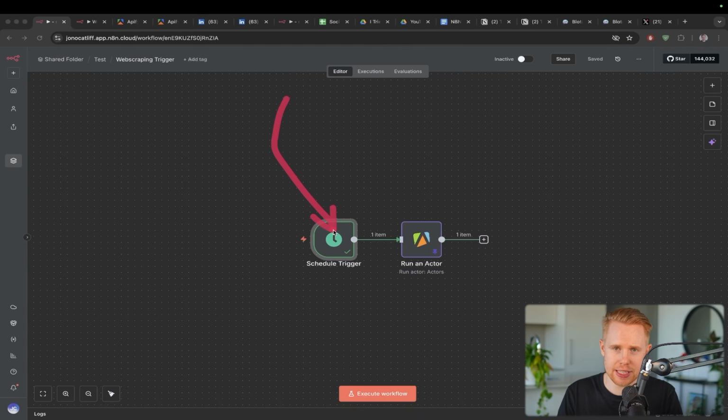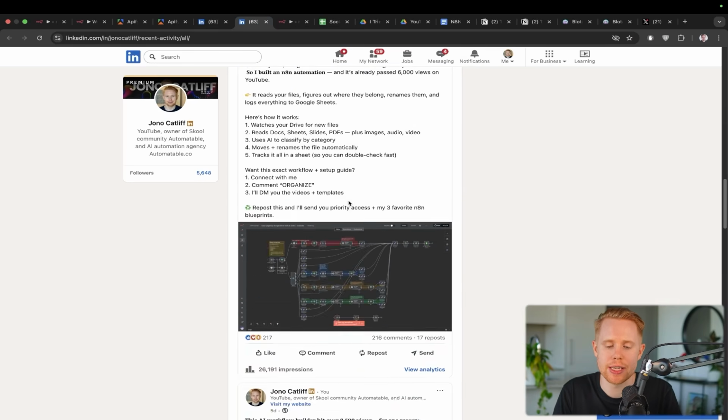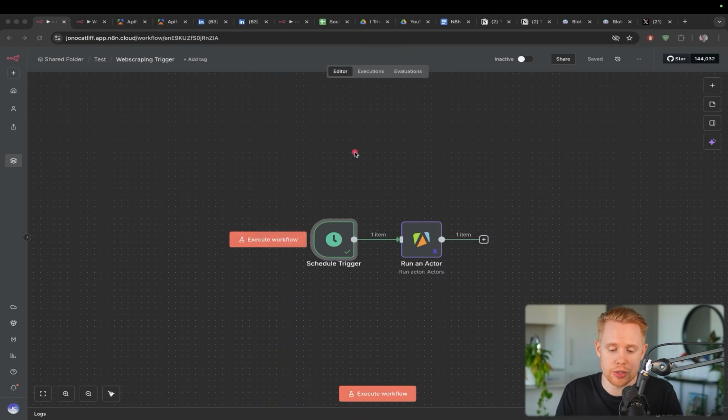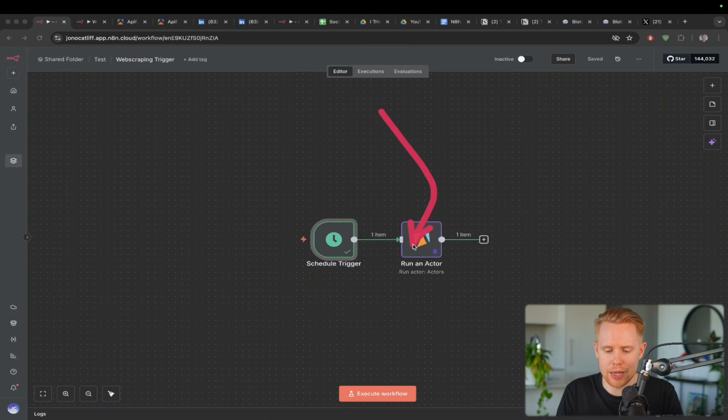The first part of this system is solving probably the biggest problem for most content creators, which is finding high quality ideas. It's really hard to always come up with new ideas to talk about every single day. So what this first part of the workflow is doing is we're actually breaking the same process into 2 workflows. The first is that every given time interval, this for instance is set every Friday at 9 a.m. for me, we're going to run an Apify web scraper.